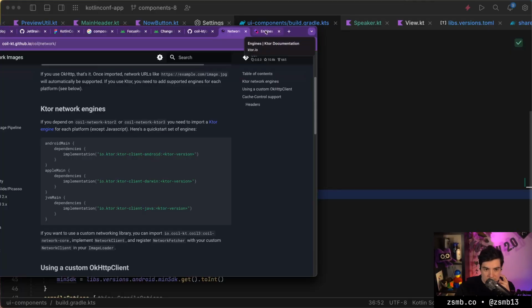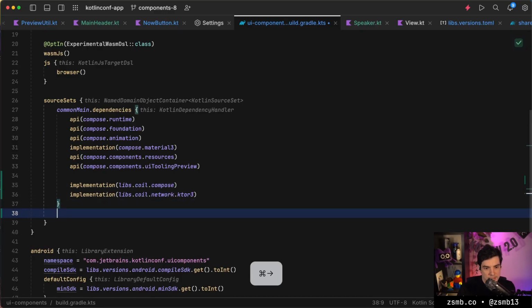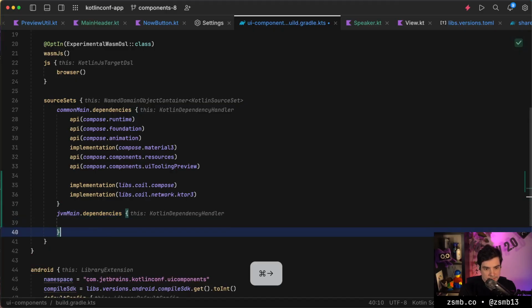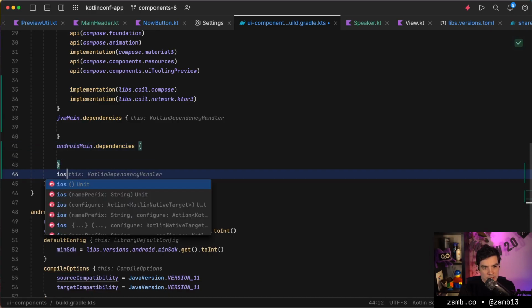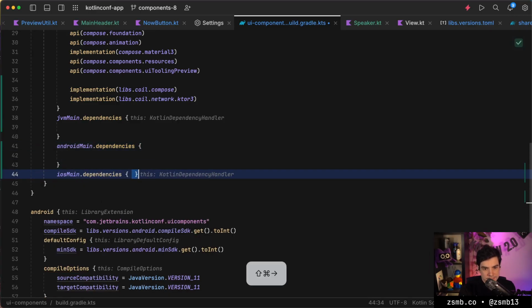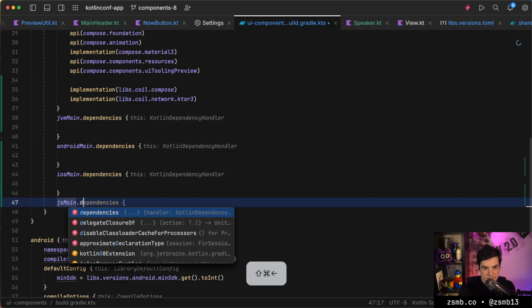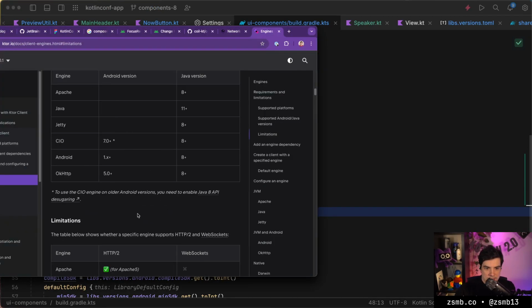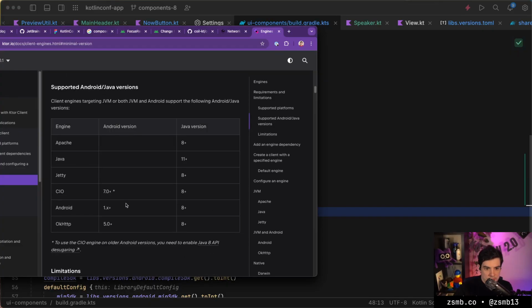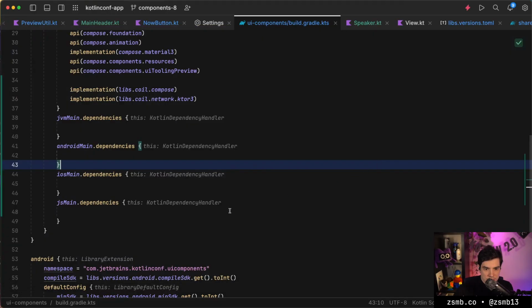So let's go and pick our favorite engines, I guess. We'll need an engine for JVM, that's going to be OkHttp. We'll need an engine for Android. We'll need one for iOS. And we'll need one for JS, I assume. So let's try pulling one for each of those. For JS, it's the JavaScript engine.